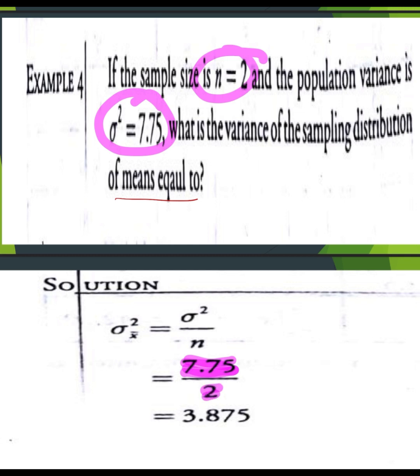And 7.75 divided by 2 is 3.875. Okay, what is 3.875? That is the variance of the sampling distribution of means, denoted by sigma squared sub x bar.